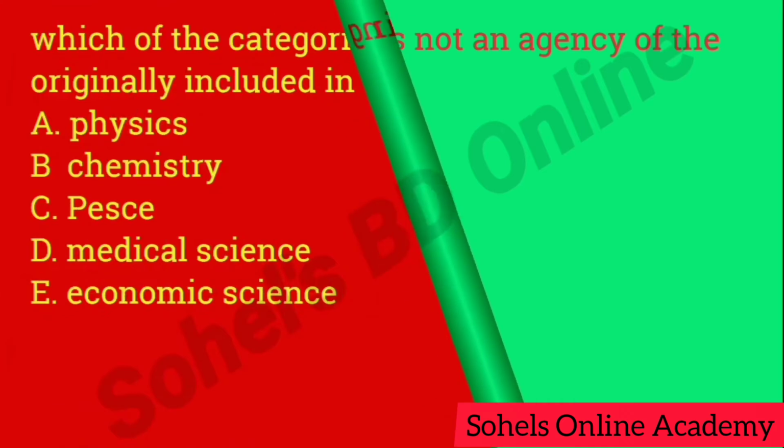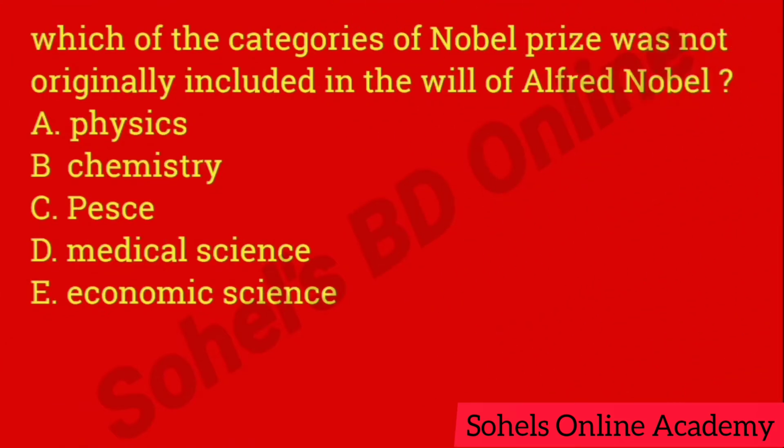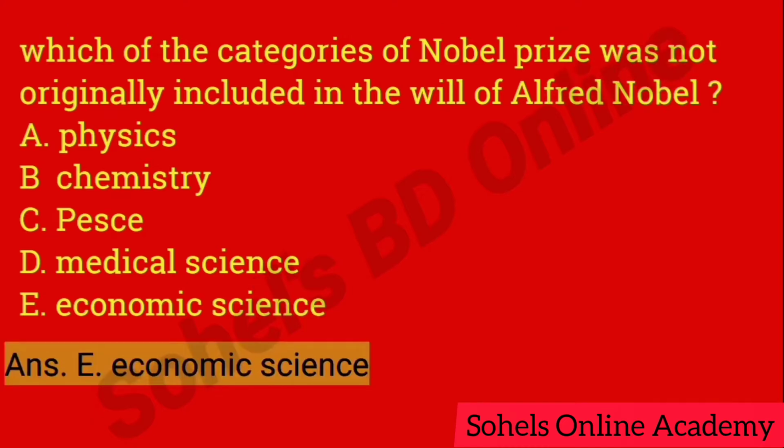Which of the categories of Nobel Prize was not originally included in the will of Alfred Nobel? Here are the five alternatives: character A Physics, character B Chemistry, character C Physiology, character D Medical Science, and character E, that's Economic Science. Here out of five alternatives, we saw that character E is correct. So the correct answer is Economic Science.